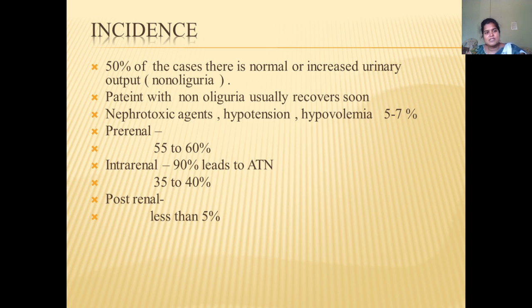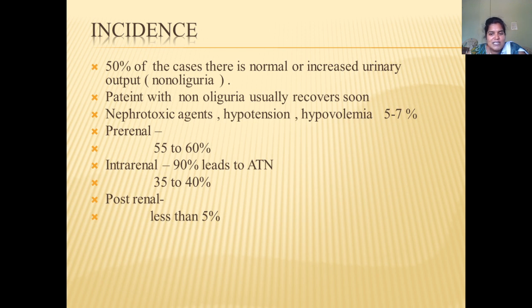So in 50% of the cases, the urine output is normal or increased. These people will be having an increased urine output, so they are called non-oliguric. Most probably they will pass 1 to 2 liters of urine per day. Normally oliguria means less than 400, but in non-oliguric cases it will be 1 to 2 liters per day. So that is the thing. And most probably these non-oliguric patients will recover soon.